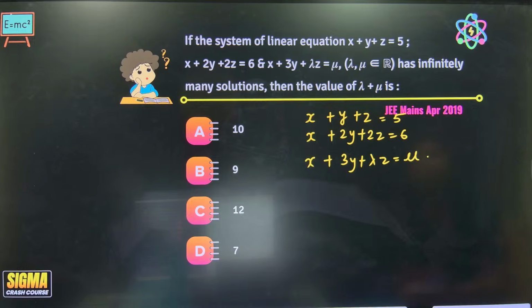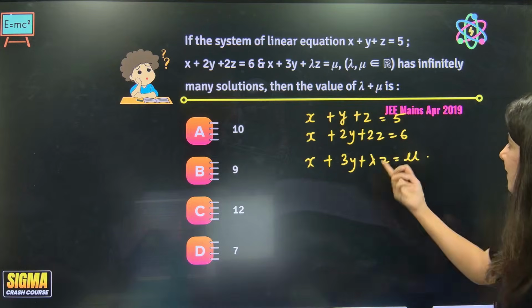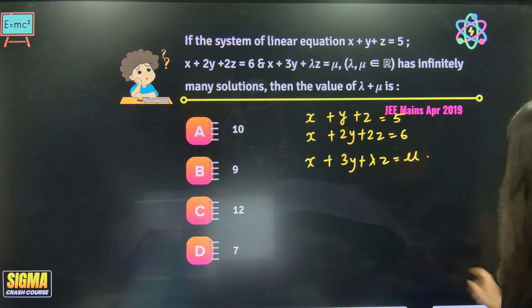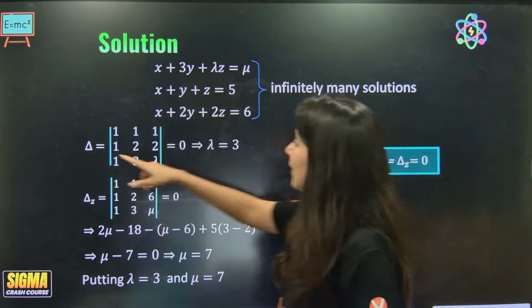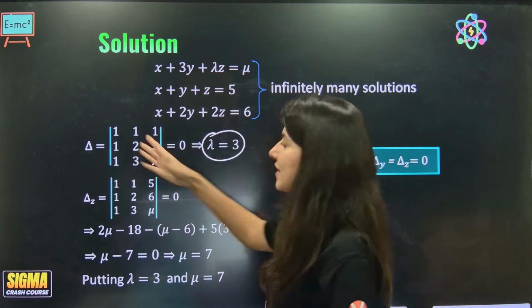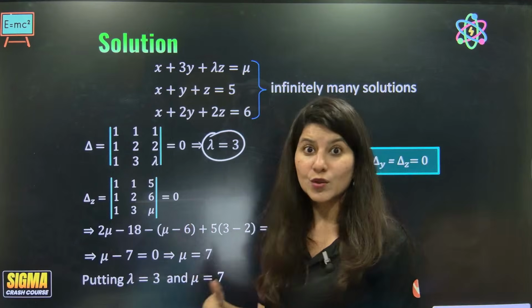Okay, and infinitely many solutions, correct? So first thing is that why don't we do one thing, delta, let's do delta 0. When you do delta 0, your lambda will come as 3. You open it, your lambda will be 3. Correct? And now you need mu.